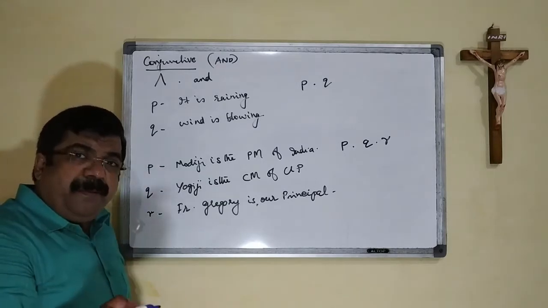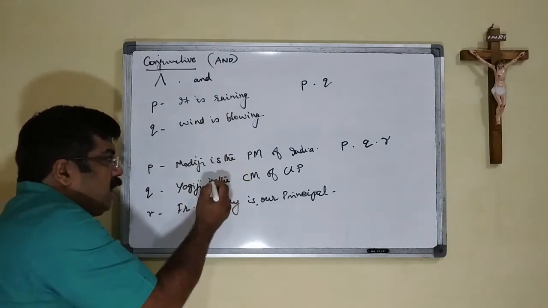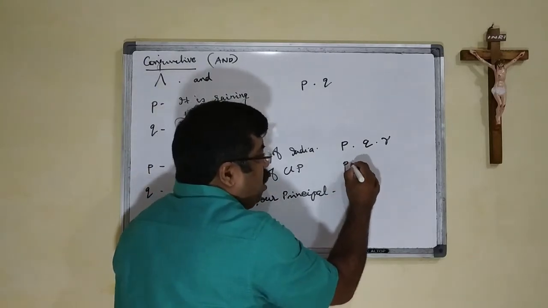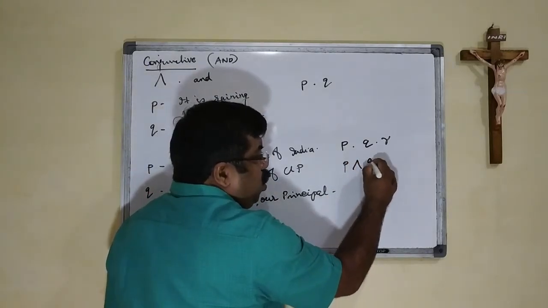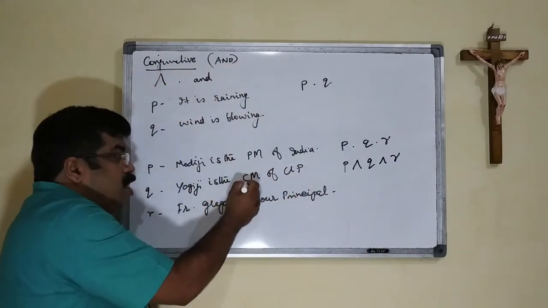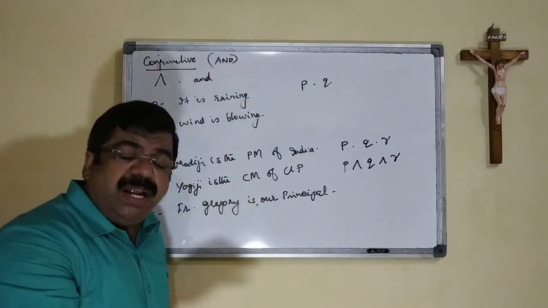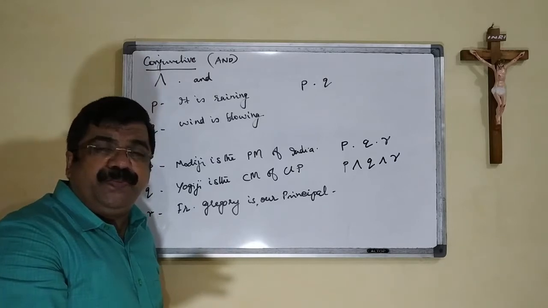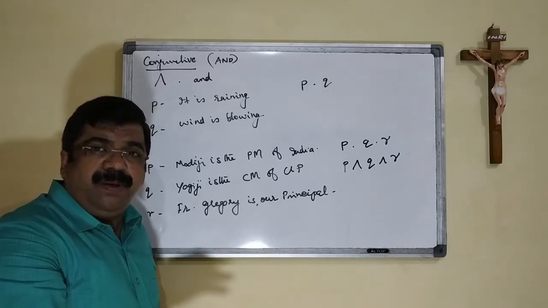I think it is clear. So we put the dot symbol, or we can write it as P and Q and R, showing that all these three statements are true. Okay?